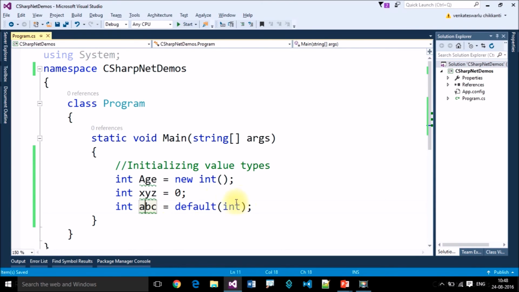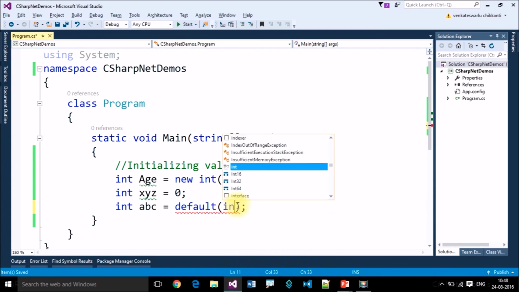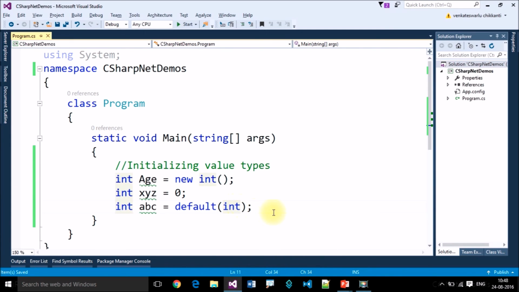If you pass decimal here, it will try to read the default value of the decimal data type. If you assign boolean here, it will try to read the default value of boolean. So if you want to read the default value of any value type, we can use this default keyword. As of now we need the integer default value. This is how we can initialize default values.